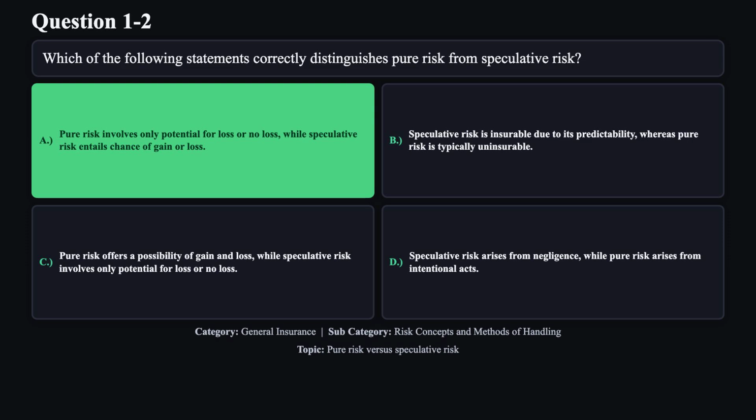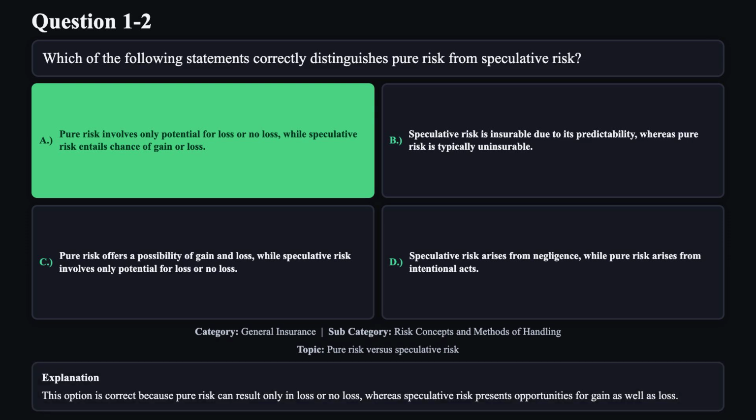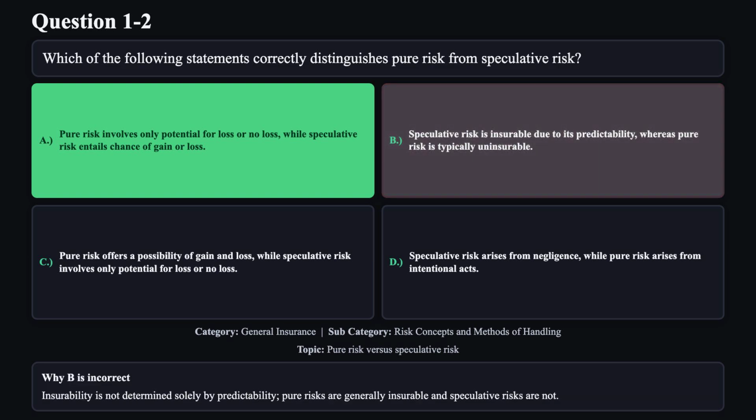The correct answer is A. This option is correct because pure risk can result only in loss or no loss, whereas speculative risk presents opportunities for gain as well as loss. Reason B is not correct. Insurability is not determined solely by predictability. Pure risks are generally insurable and speculative risks are not.